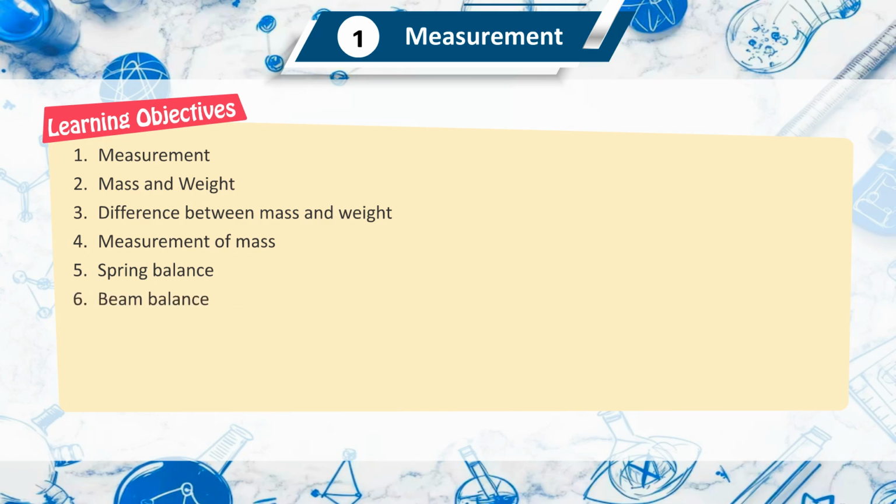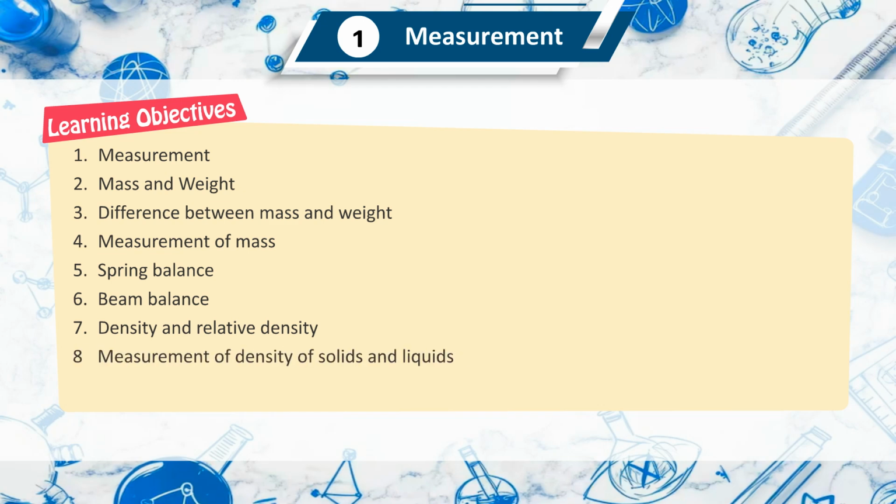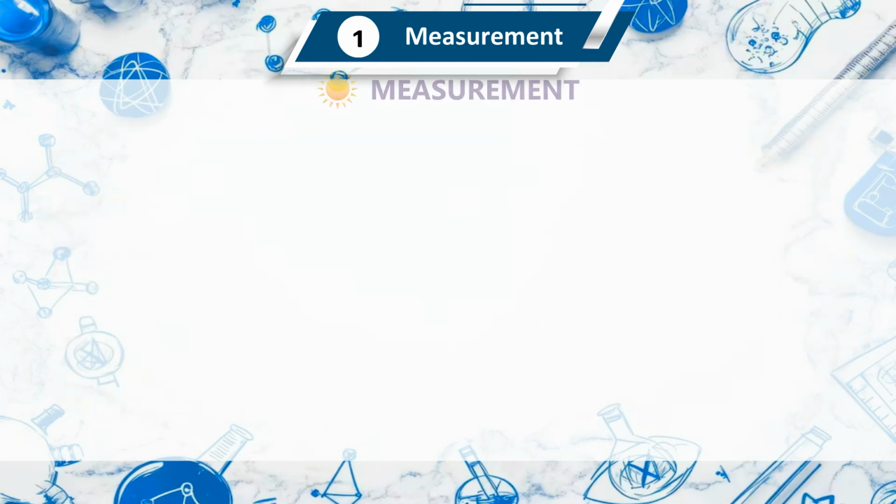Sixth, beam balance. Seventh, density and relative density. Eighth, measurement of density of solids and liquids. Ninth, variation in the density of liquids and gases with temperature.